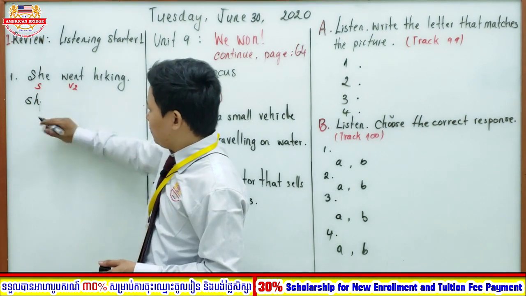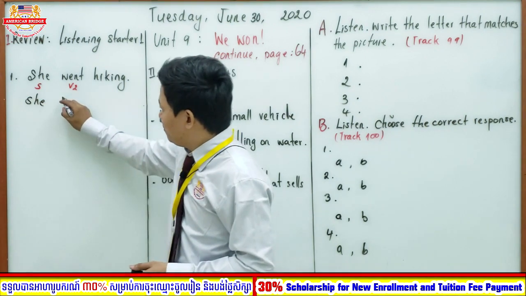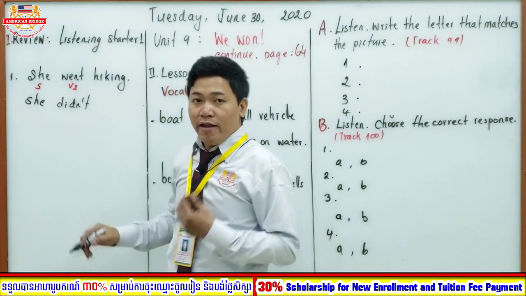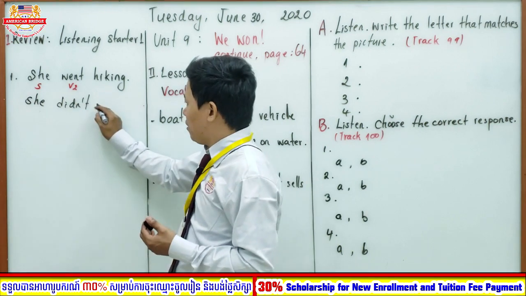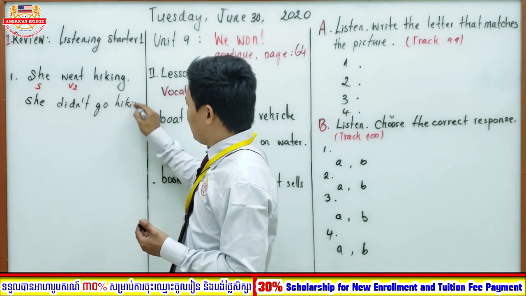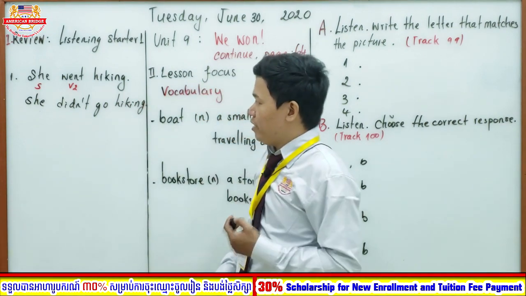Okay, she. And then didn't. And then verb 1. So verb 1 of the verb went, what is it, everyone? Go. Right. Hiking. Great. She didn't go hiking.